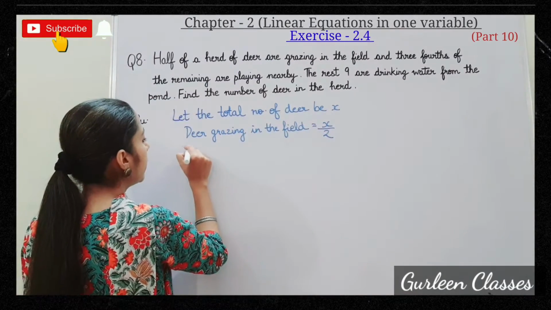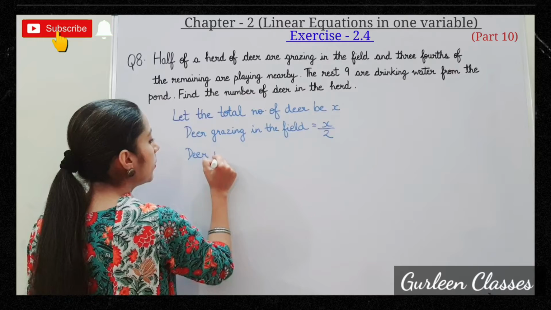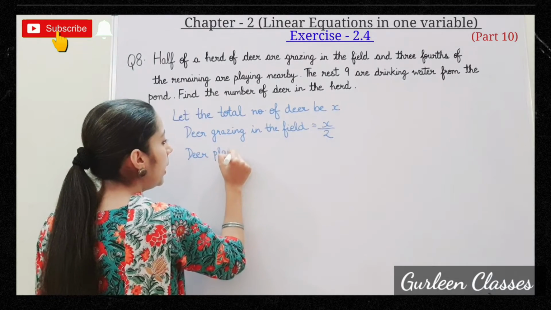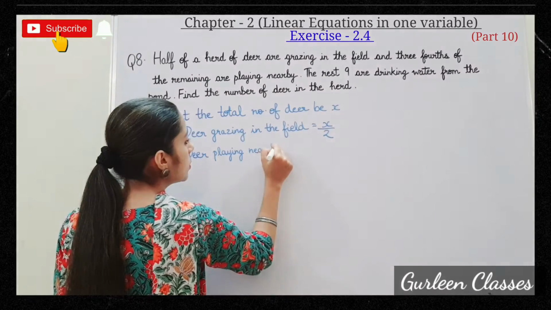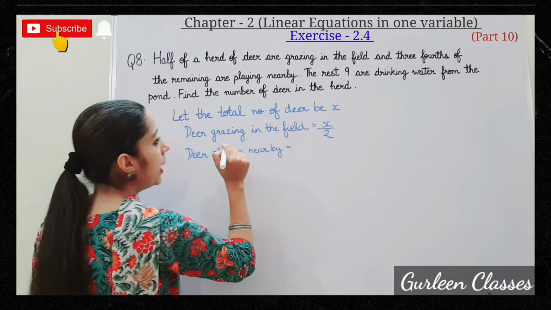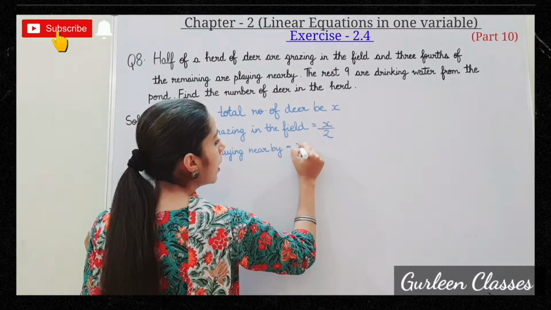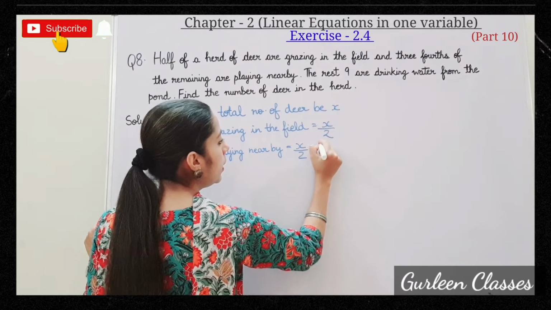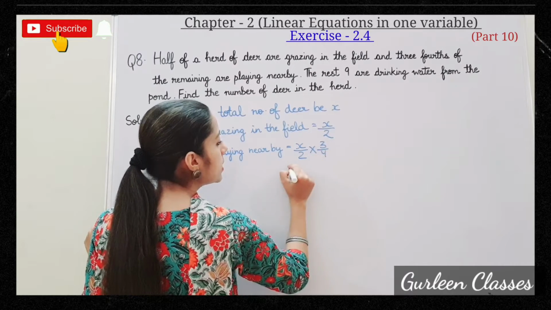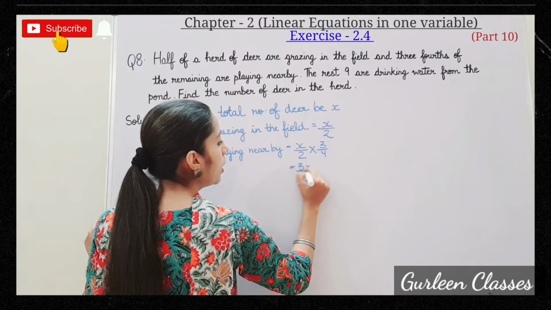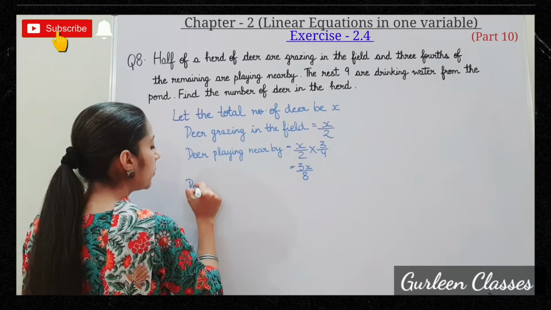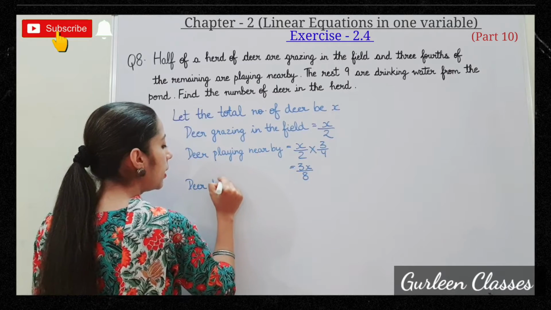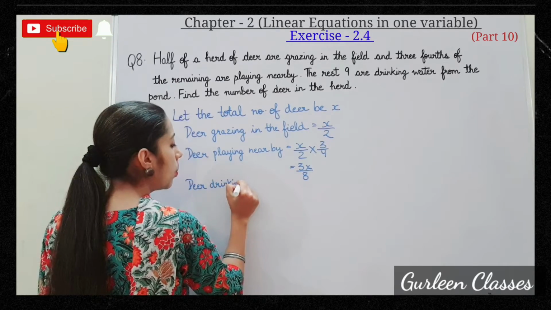Next we will write deer playing nearby. So nearby how many deer are playing? That is 3/4. So X upon 2 into 3/4, that is 3X upon 8. Next, deer drinking water.